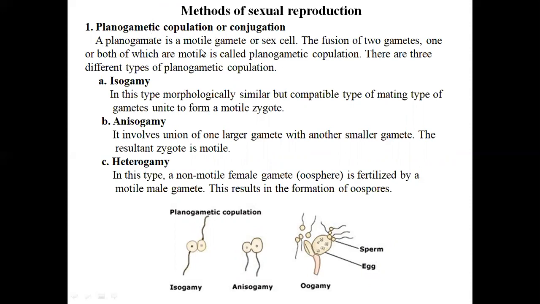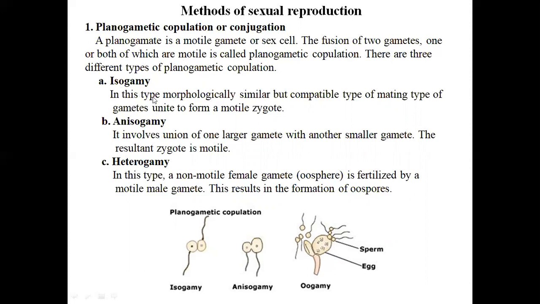A planogamete is a motile gamete or sex cell. The fusion of two gametes, one or both of which are motile, is called planogametic copulation. There are three different types of planogametic copulation. The gametes come in contact with each other while motile. Motility means they swim by the air current or the water current and come in contact with each other, male and female. That's why it is known as planogametic copulation. So there are three types of planogametic copulation.